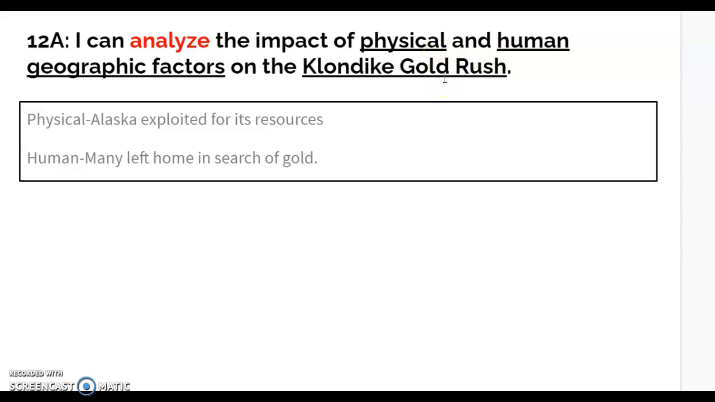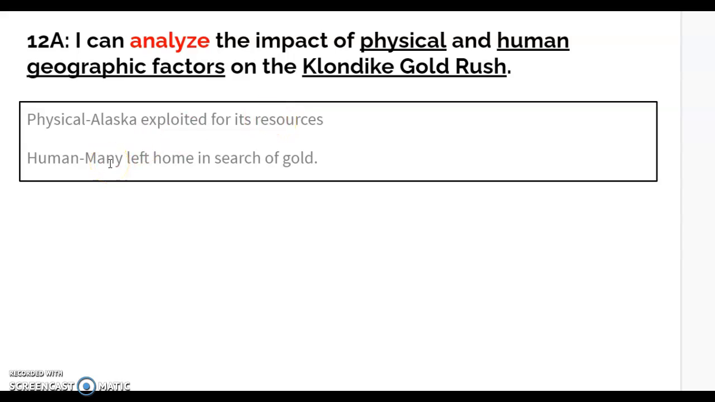During the Gilded Age, we had westward expansion happening, and people were going westward in search of gold. You had gold in Alaska and you had gold in California. This is tied directly to Alaskan gold. So the Klondike Gold Rush is Alaska. The physical geographic factors are that Alaska was exploited for its resources. People went to Alaska to try to get the gold that was there. So basically the physical geographic factor is that people are going to go to Alaska in search of gold and therefore take the resources that are there.